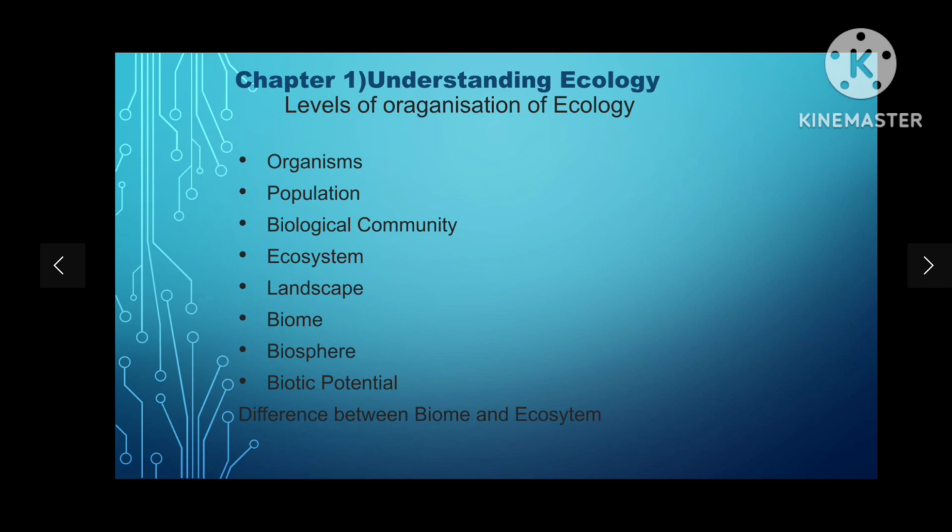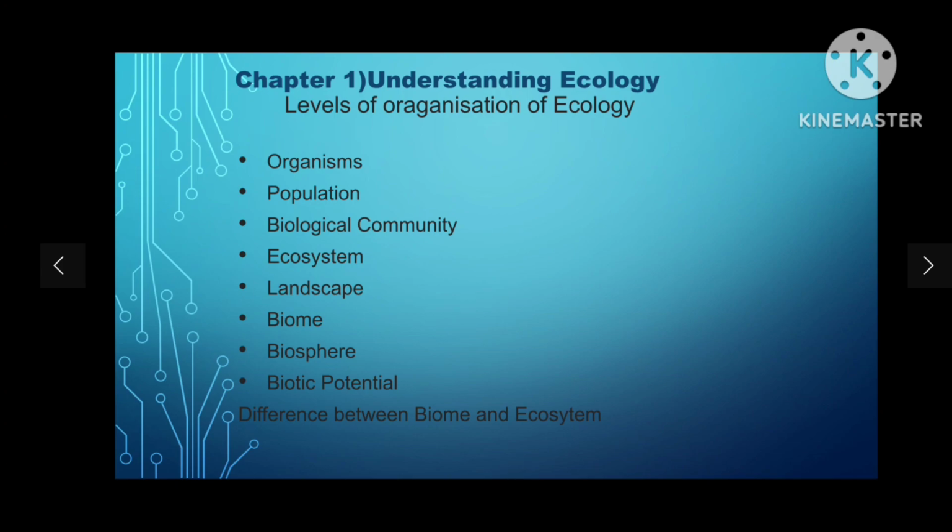What are those? Abiotic, as I already told you, and biotic. In abiotic we have climatic factors and edaphic factors. In climatic factors we have rain, light, wind, temperature. In edaphic factors we have soil, pH, minerals, topography. Then after abiotic components, we have biotic components. In biotic components we have producers, consumers, decomposers.